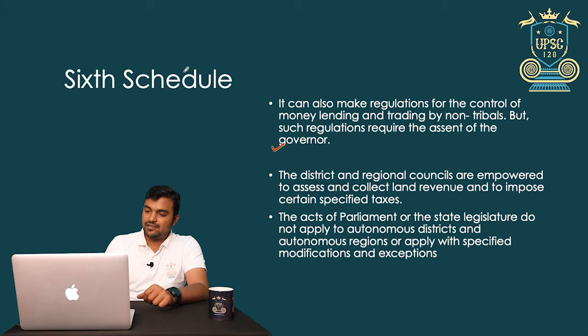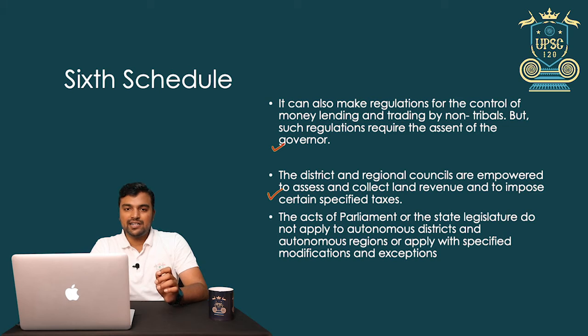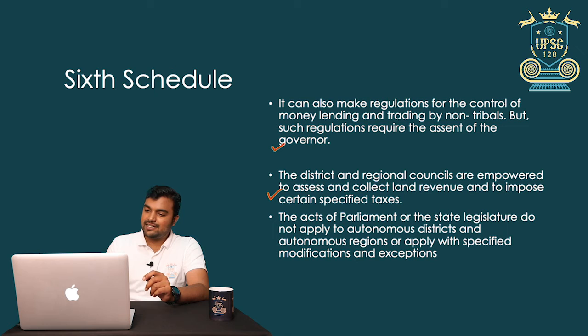Next, the district and regional councils are empowered to assess and collect land revenue and to impose certain specified taxes. Again, it is the power of the district council. This is also a question area: whether the district council has the power to collect revenue. Yes, it has. Acts of parliament or the state legislature do not apply to autonomous districts and autonomous regions, or apply with specified modifications and exceptions.